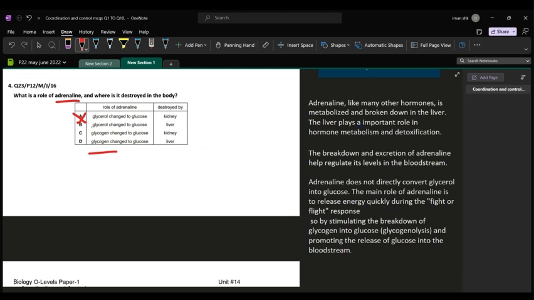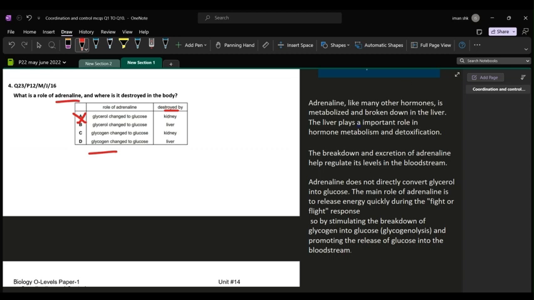Now both of them say that glycogen is converted to glucose, so now we need to see where it is destroyed. That means after it has stimulated a response, after it has released energy during the fight or flight response, it needs to be broken down so that there is overall homeostasis and balance in the body.